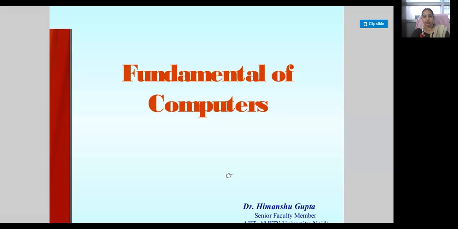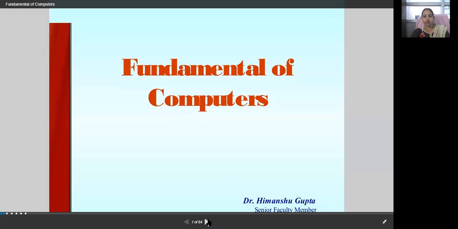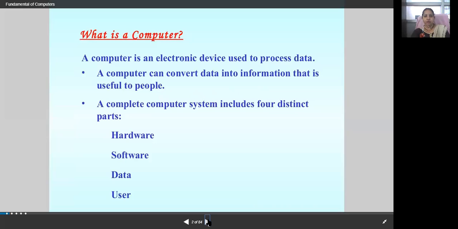In that, fundamentals of computers, the first thing that you should know is what is a computer. It's very simple: a computer is an electronic device that is used to process your data, and a computer can convert data into information that is useful to the people. If I am talking about a computer system, you are supposed to learn that definition, what is a computer, for 2 marks.